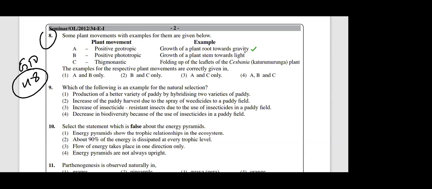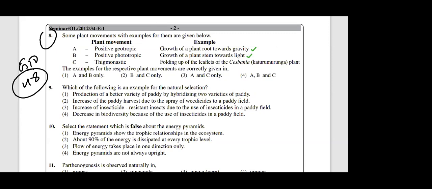Right? Okay, I'll ask Dion for the answer. So is it the fourth one? Dion gave the fourth one. Question number 8, answer is fourth. Are there any alternative answers other than the fourth? Please raise your hand those who are giving other than the fourth answer. Umar, Vihari? Second answer. Any other answers other than second and fourth? Okay, anyway, I can excuse this question on the new syllabus. I don't think they will ask this stigmonastic. Anyway, question number 8, the answer is the first one. A and B only correct.